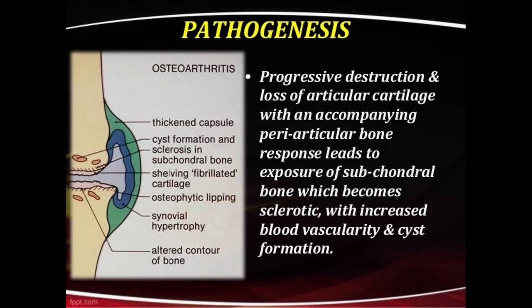As you can see on the diagram, there is cyst formation and sclerosis in the subchondral bone, fibrillated cartilage, osteophytic lipping, synovial hypertrophy and an altered contour of the bone. These are the pathogenesis of osteoarthritis.